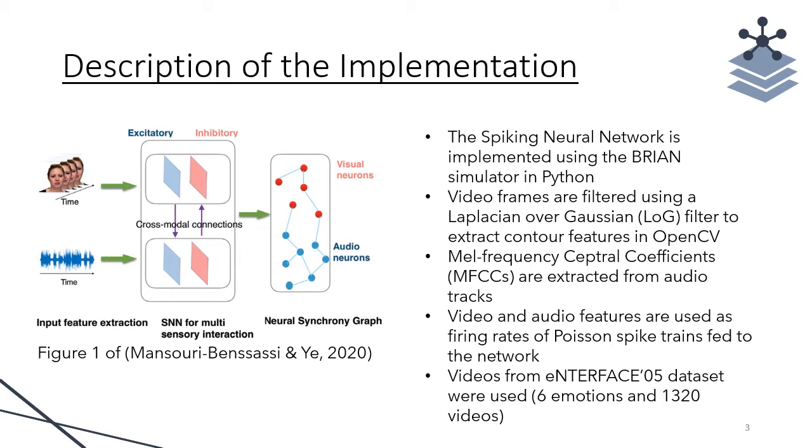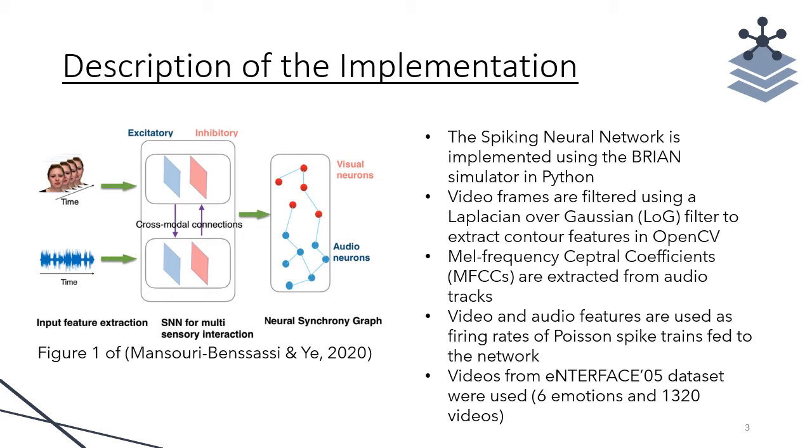The spiking neural network was implemented using the Brian simulator in Python. Video frames are filtered using a Laplacian of Gaussian filter to extract contour features from faces in OpenCV. Mel frequency cepstral coefficients were also extracted from audio tracks. The video and audio features were used as firing rates of Poisson spike trains fed to the network. The architecture involves groups of excitatory and inhibitory neurons for both modalities and allows cross-modal connections between the two.